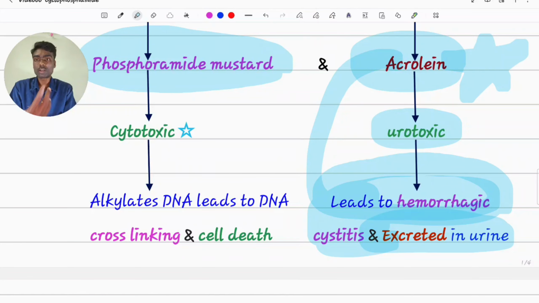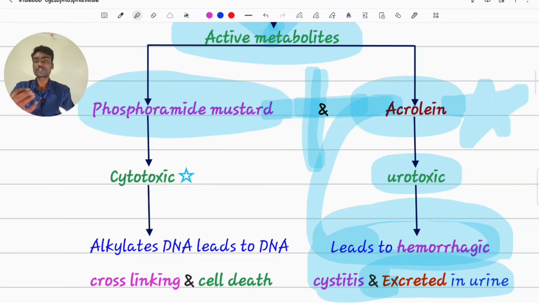What we can do to avoid this side effect? We can prehydrate the patient before giving cyclophosphamide so that urine will pass continuously without making the acrolein stay much time inside the urinary bladder. And we can also give Mesna, sodium mercaptoethane sulfonate, Mesna. It binds to acrolein and makes this acrolein inactive and non-toxic to the bladder.